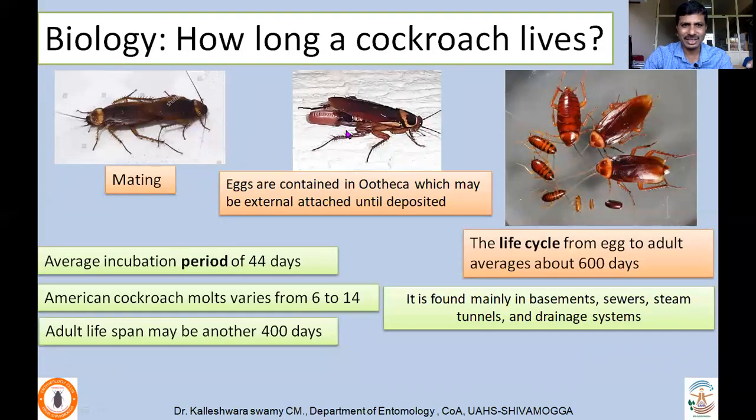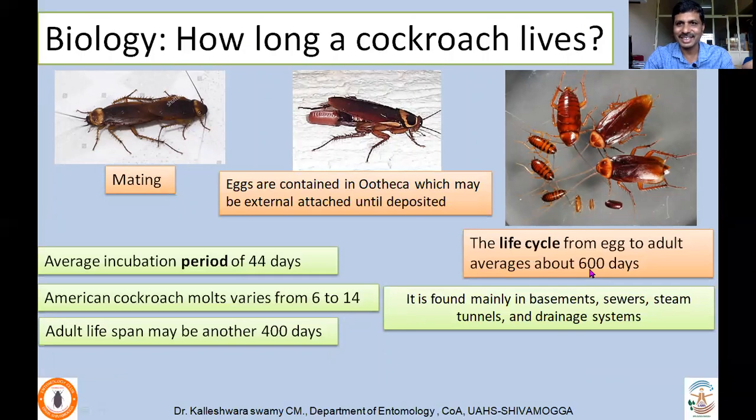Coming to the biology of cockroaches. You may ask me how long a cockroach can live. If you don't know, many people might say that it may live for about 1 month or so. Okay, so this is the mating posture. Eggs are contained in an ootheca. Usually they are found attached to the reproductive part, which may be externally attached until deposited. Okay, the life cycle from egg to adult averages about 600 days.